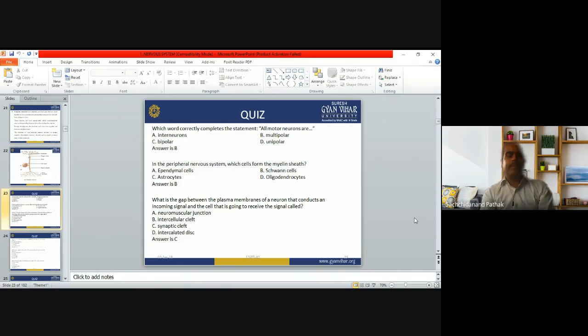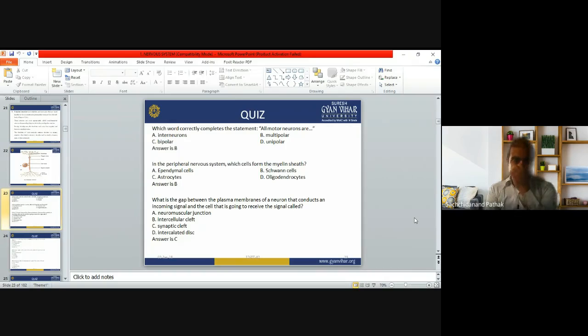These nerve fibers are insulated by a myelin sheath, and that myelin sheath is composed of Schwann cells. So if you remember that point, then you can easily explain that the myelin sheath is formed by the Schwann cell. So answer B is correct here.